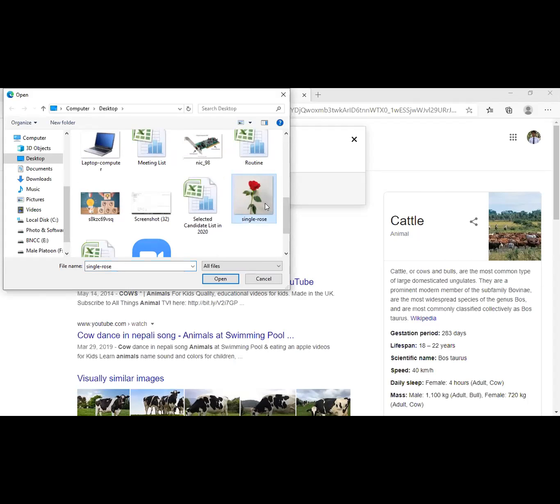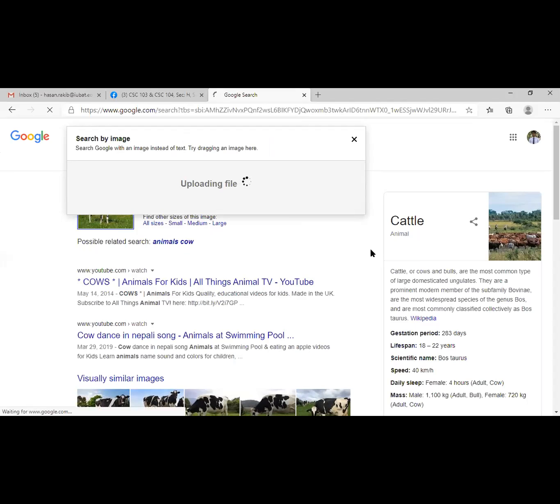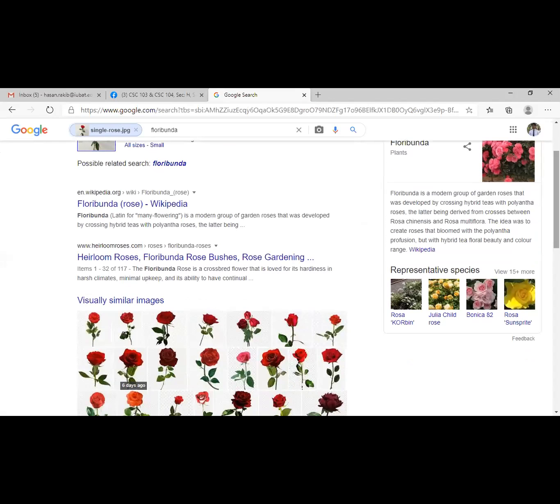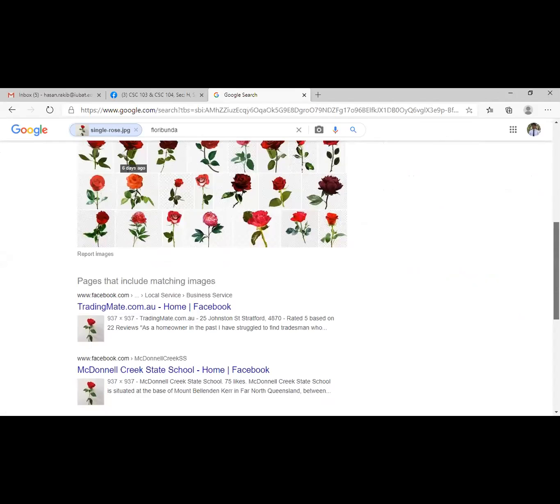Okay, this picture I would like to search. If I click, then let's see what they say about this flower. Okay, this is actually a rose. They're basically giving some information about the rose, and they basically mention what type of rose even. Okay, you can see information about this picture.